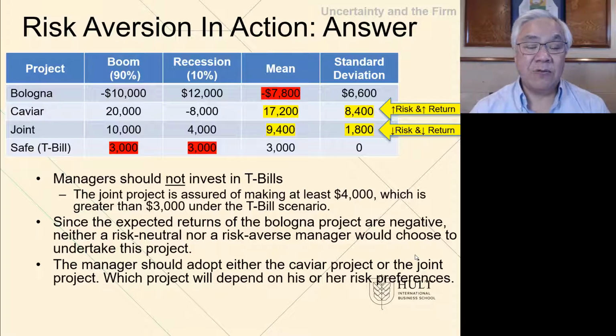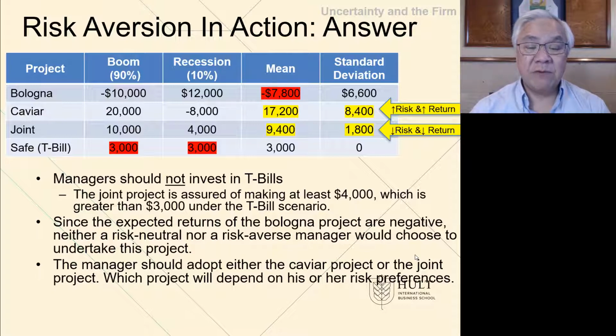The other that you see in red is the baloney project, where the mean is a negative. So in a boom time, it's a negative, recession, it's a positive, but not sufficient to overcome the 90% boom with a negative outcome. So we wouldn't choose that project, which leaves the other 2, caviar and joint.